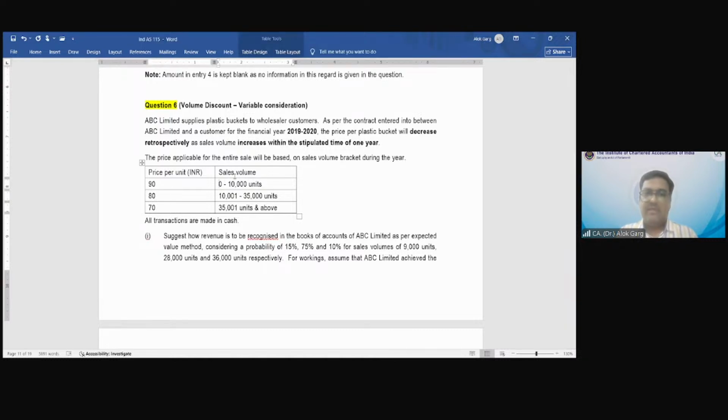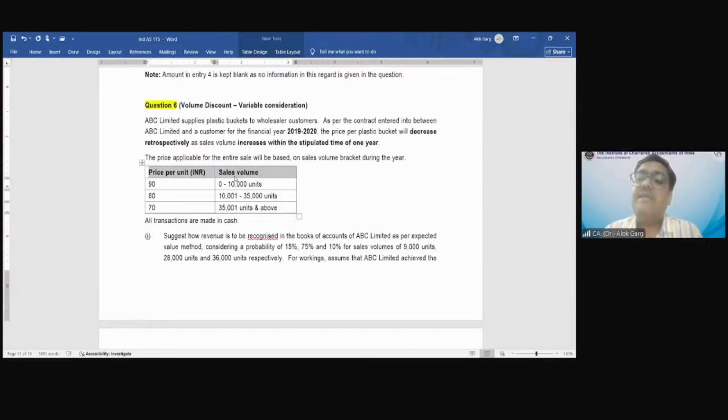And the price applicable for the entire sales will be based on the sales volume bracket during the year. If the customer is purchasing up to 10,000 units in 1 year, the customer will be charged at 90 rupees per unit. If the customer crosses the threshold of 10,000 units and buys up to 35,000 units, for the entire 35,000 units the customer will be charged 80 rupees per unit. Right? And if the customer crosses 35,000 units in 1 year, then for the entire units, the customer will be charged 70 rupees.